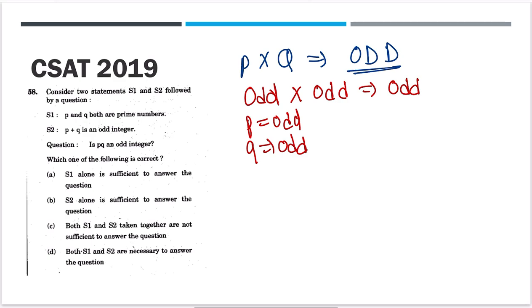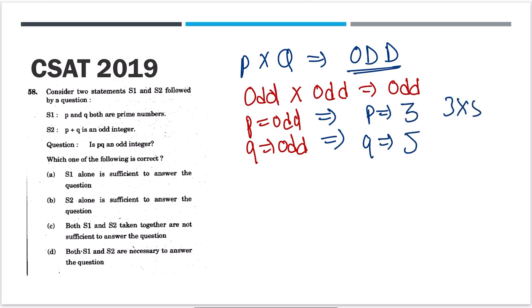Now, consider two statements. Statement 1 is P and Q both are prime numbers. If P and Q both are prime numbers, now suppose P and Q are any numbers, suppose I take 3 and 5.